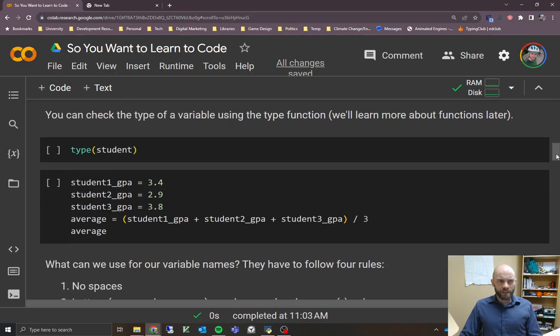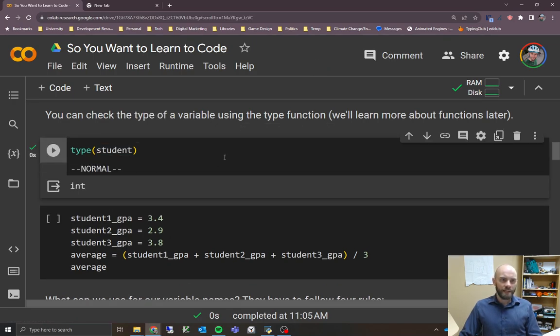So how do we check what type of variable is? Well, this is called a function, and in particular the type function, and we're going to run that on the student variable. You can see if we hover over it in Colab, it actually tells you what it's storing it as right now. We can see that the type is integer, int, and it's got a value of 5. But if we didn't happen to hover over it, we could use this type function instead.